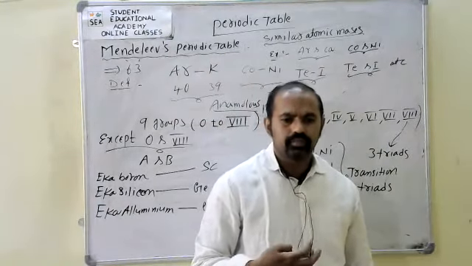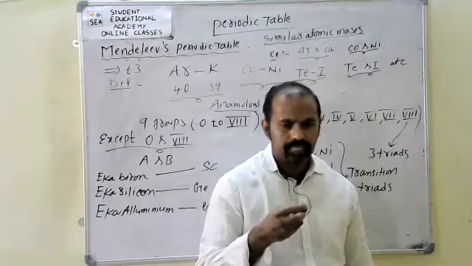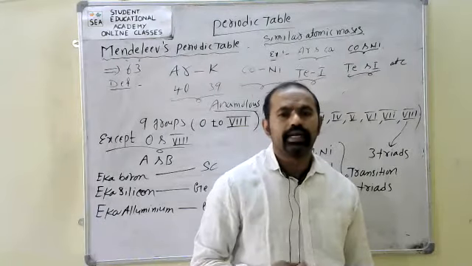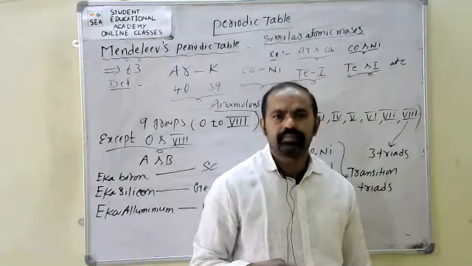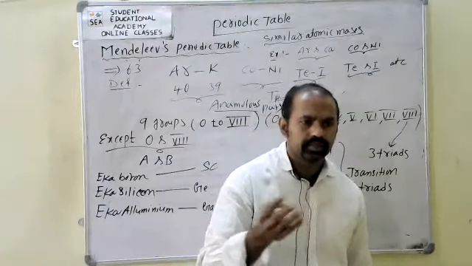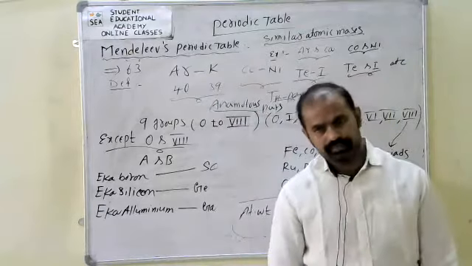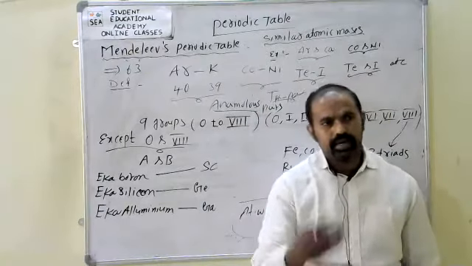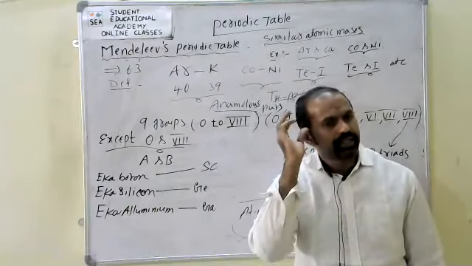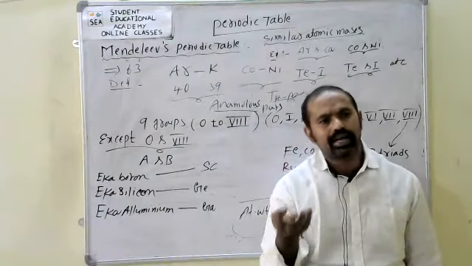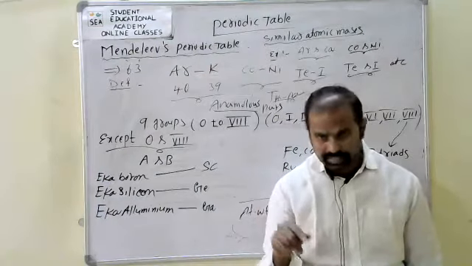Generally, simply, what are the demerits seen in Mendeleev's periodic table? First one, it fails to explain the position of hydrogen. At the same time, it fails to explain the position of lanthanides, actinides, and noble gases.